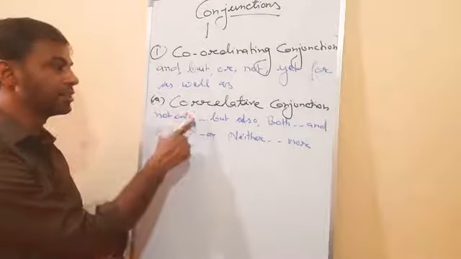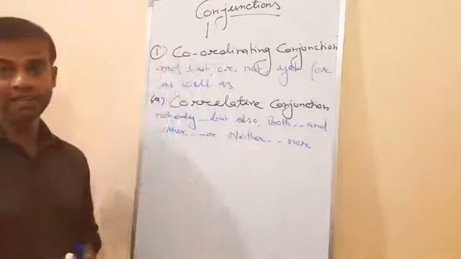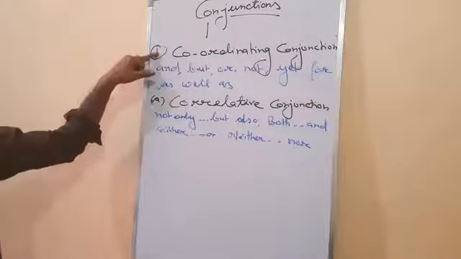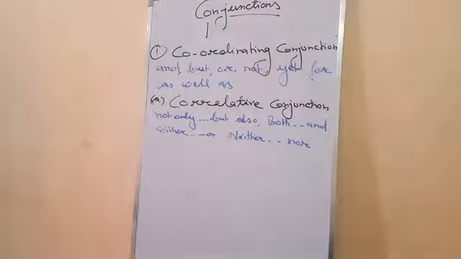And correlative conjunction is also part of the coordinate conjunction. It is not separated. This is the part of the coordinate conjunctions. So by the example I will tell you. Clear?